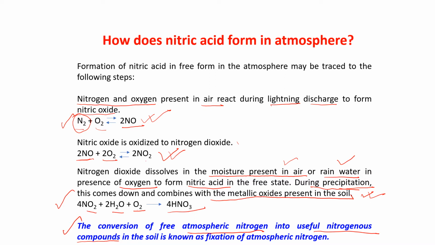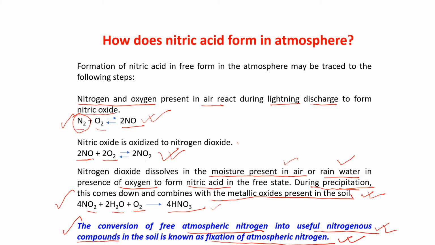After the formation of nitric acid, it again comes down and combines with the metallic oxide present in the soil, and then it forms the nitrogenous compound in the soil. This is known as fixation of atmospheric nitrogen. This slide is an important slide. What do you understand by nitrogen fixation?